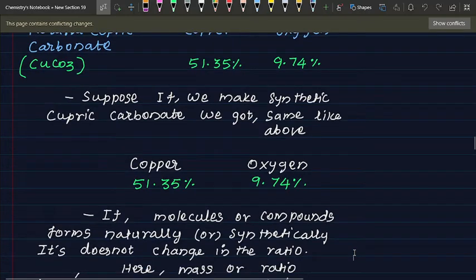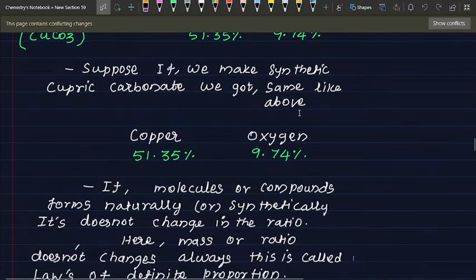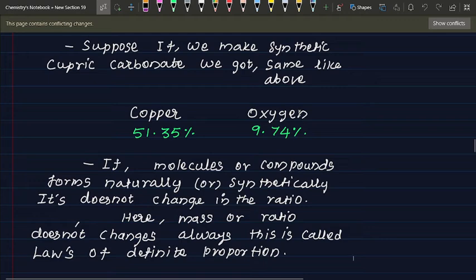Copper 51.35%, oxygen 9.74%. So both are the same only. Here also the mass does not change. If a molecule or compound forms naturally or synthetically, it does not change in the ratio. Here the mass or ratio does not change, always. This is called the law of definite proportion.